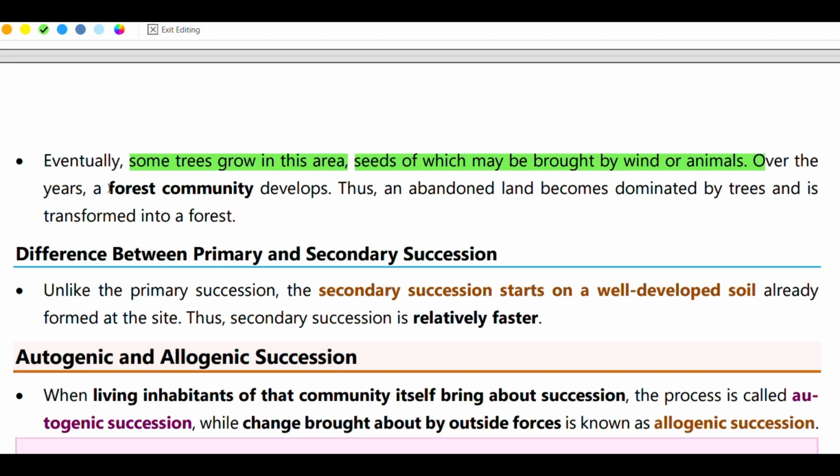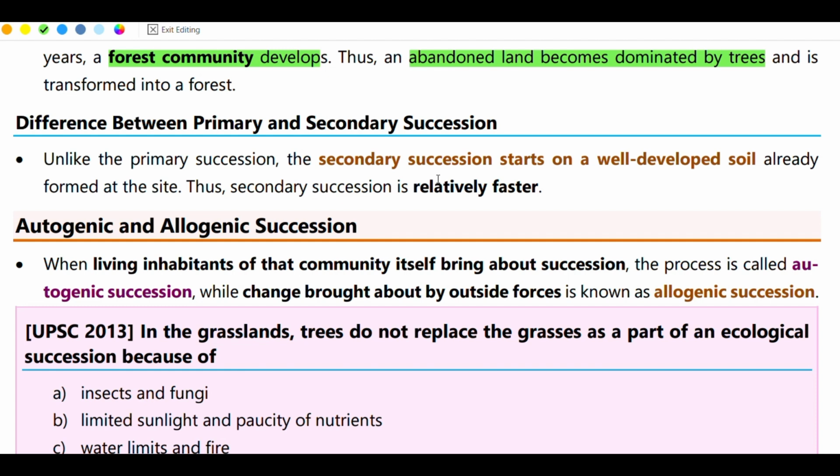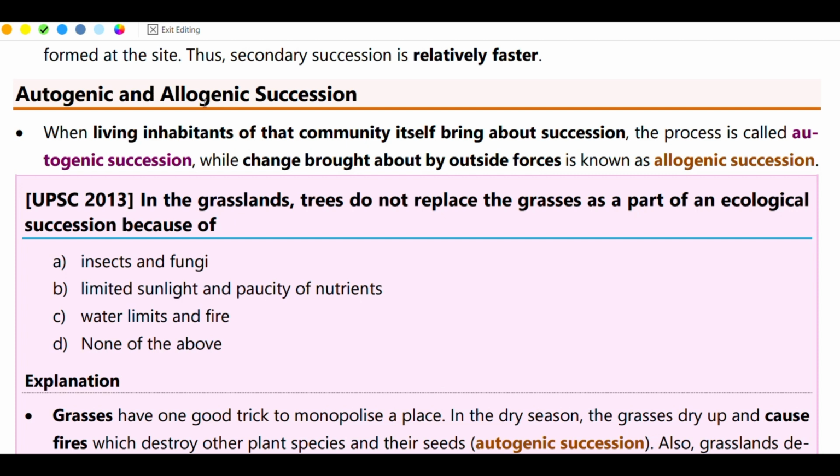Over the years, a forest community develops. The abandoned land becomes dominated by trees. Difference between primary succession and secondary succession: secondary succession is relatively faster than primary succession, because secondary succession starts on well-developed soil. And then, what is autogenic and allogenic?